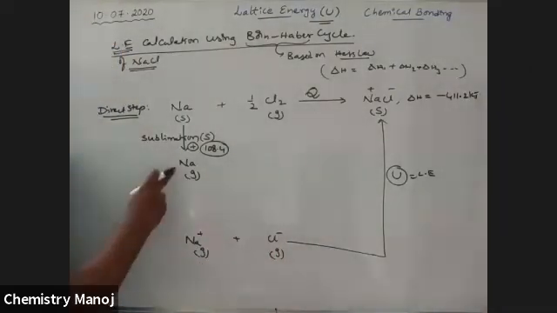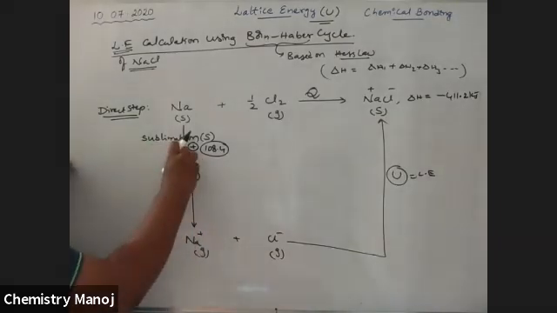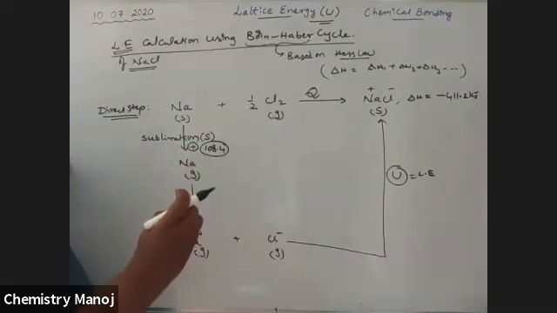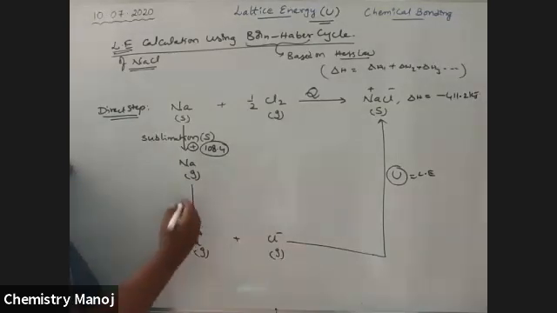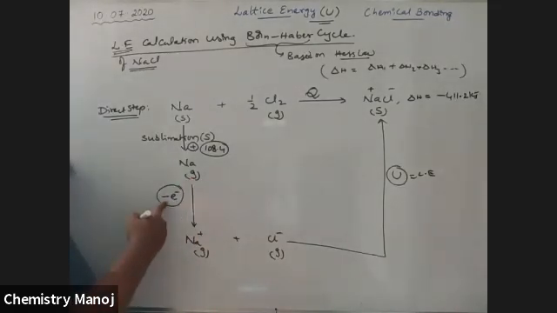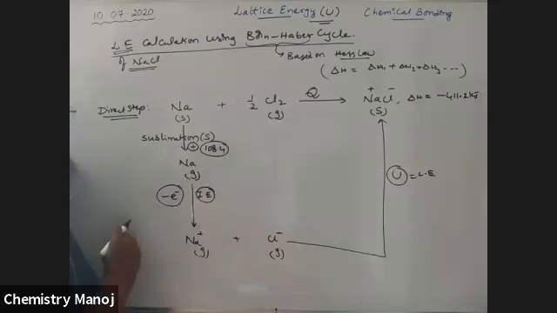Next, we have gaseous sodium, because solid sodium is now converted into gaseous sodium. This gaseous sodium I convert into gaseous sodium plus ion just by removing one electron. To remove this electron, some energy is needed. That energy is called ionization energy.